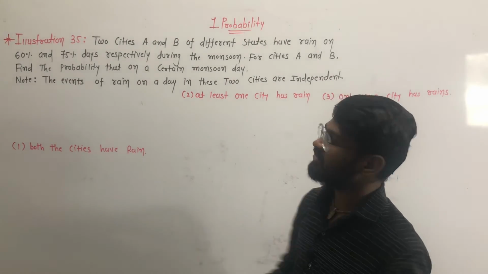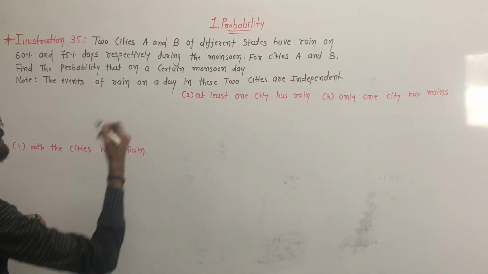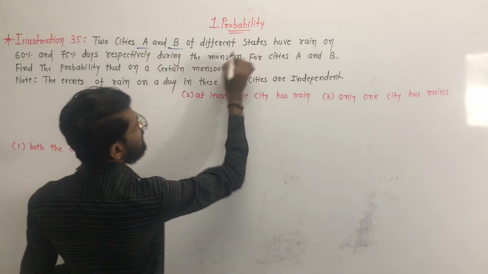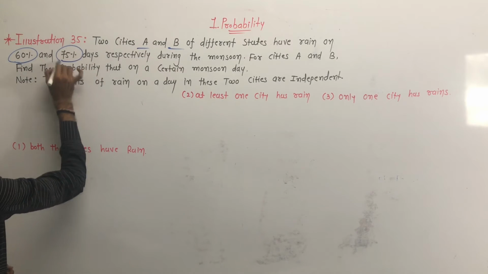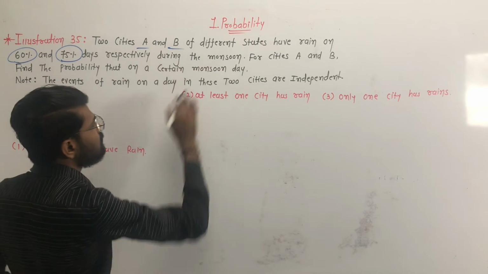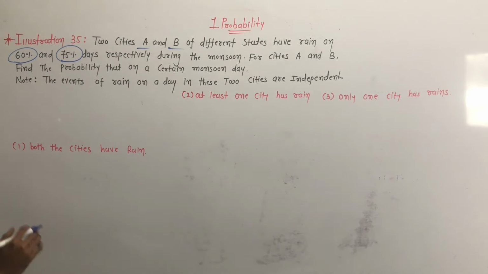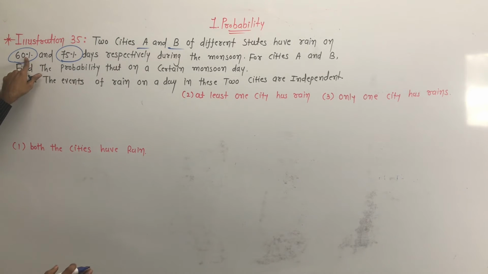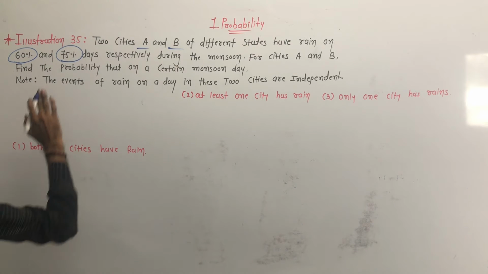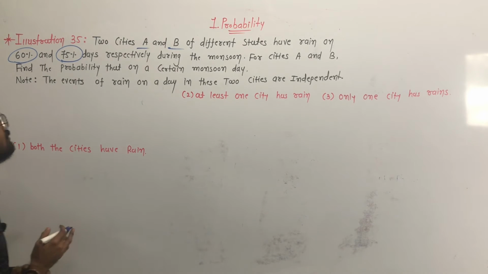Illustration number 35 is that two cities A and B of different states have rain on 60% and 75% of days respectively during the monsoon. Event A is that city A has rain, with probability 60%, and event B is that city B has rain, with probability 75%.